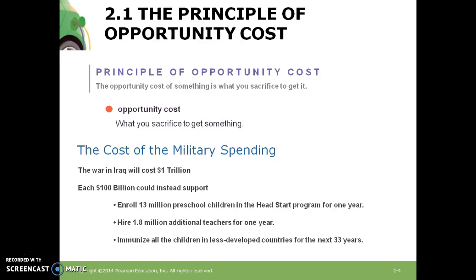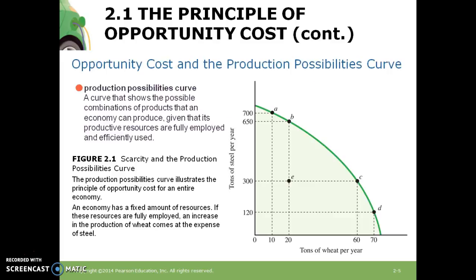If we look at the opportunity cost of going to war, you want to look at what you could have done with that money. So what is your highest value alternative that you're looking at? When we look at opportunity costs and we apply it to the production possibility frontier, you'll notice that this graph is looking at where we can produce given our fixed resources. So let's say we can produce steel and we can produce wheat. And if we look at this graph, we can only produce on this level right here.